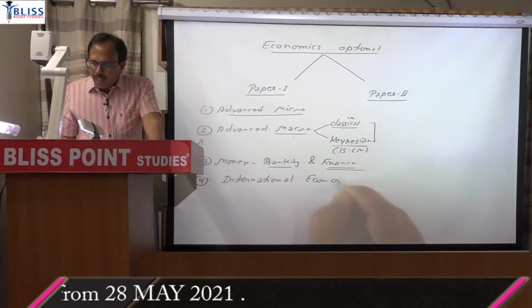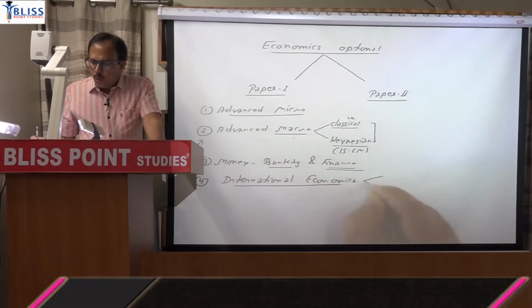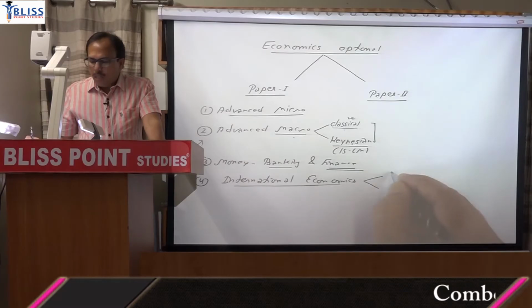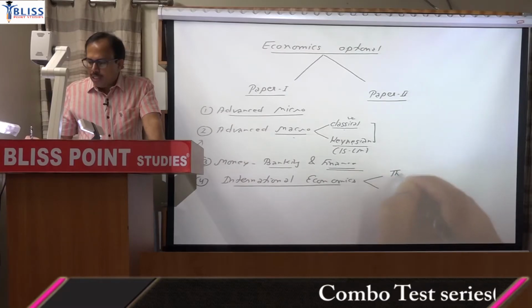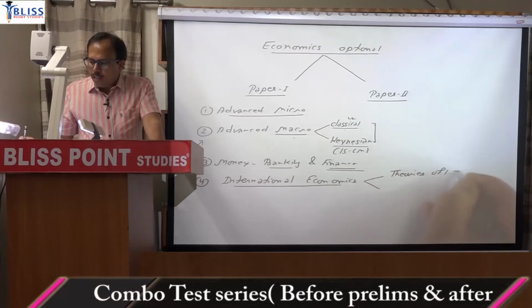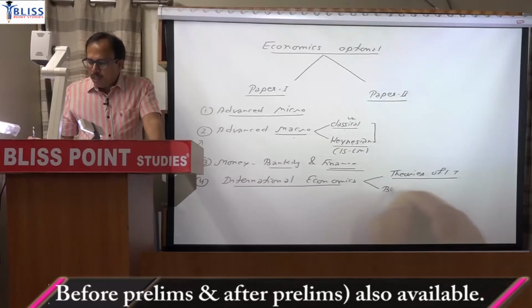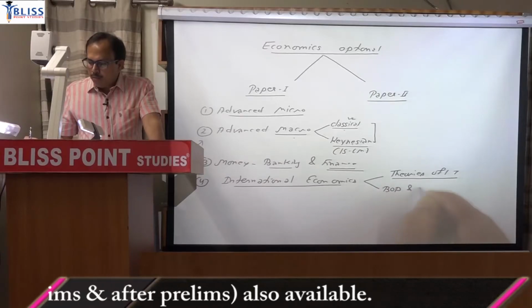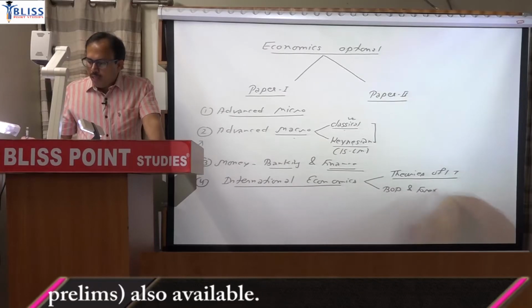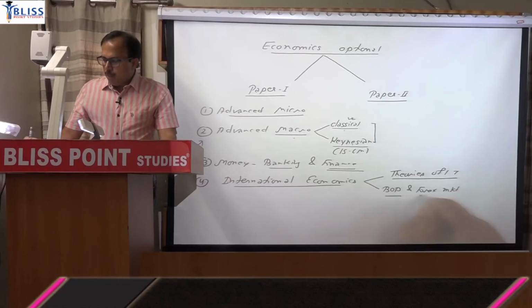This international economics topic is divided into 2 parts. One, theories of international trade, so all theories of international trade will be there, and the second aspect is balance of payment and foreign exchange market.